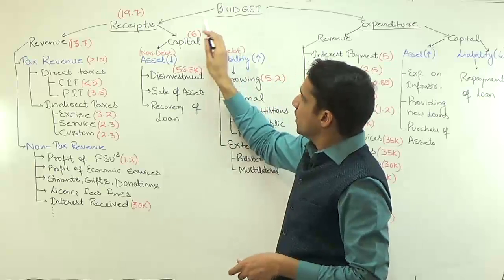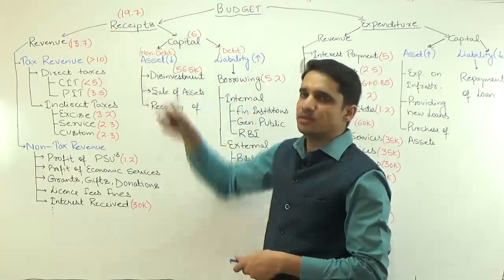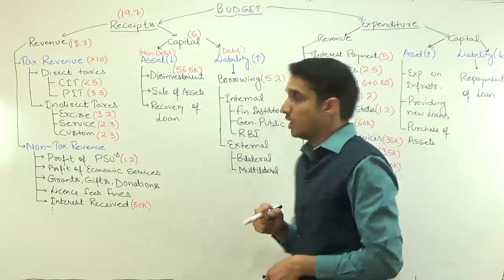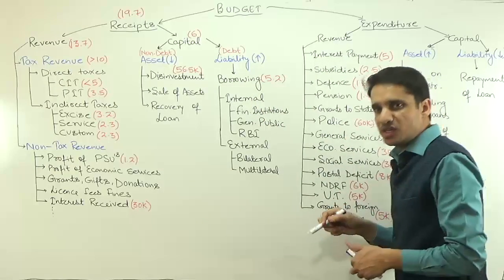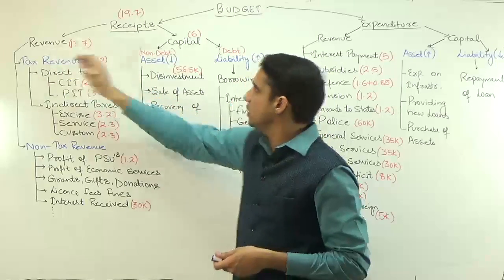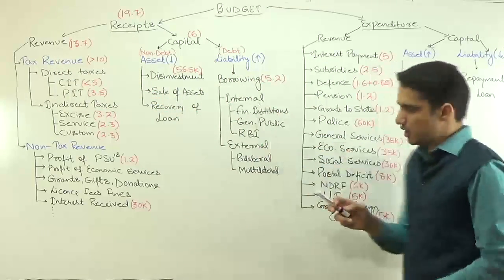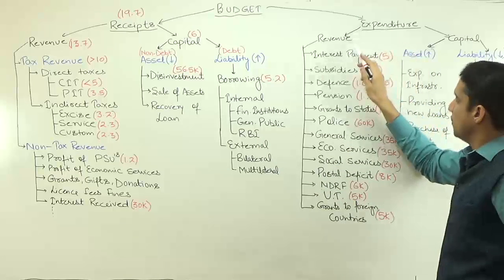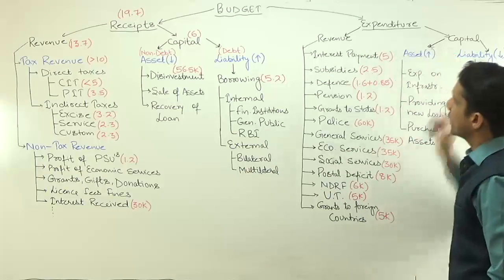So the budget can be divided into two things. First is receipts, the money being collected by the government, and the second is the expenditure part of the government. Again, the receipt is also divided into two, revenue as well as capital. Similarly, the expenditure is also divided into revenue as well as capital.